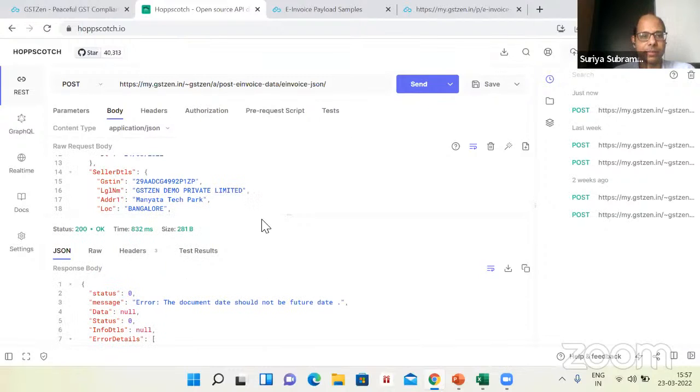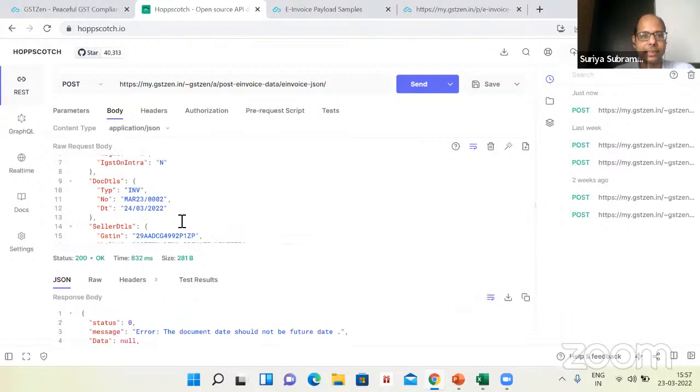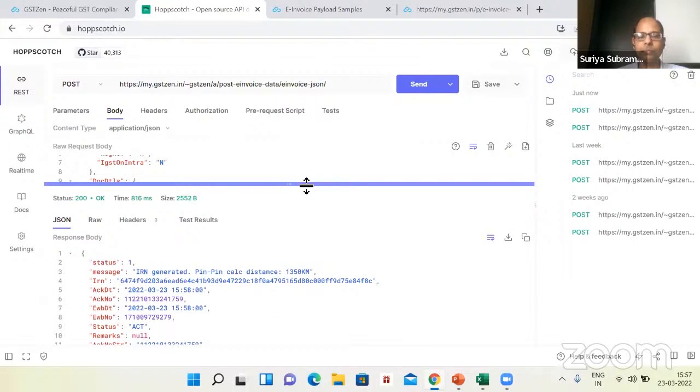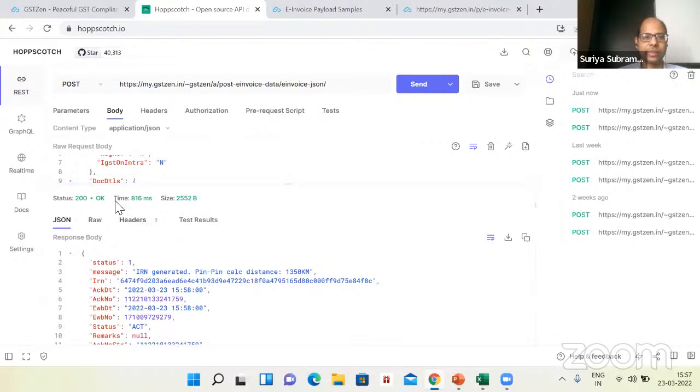Let me give today's date. I've given today's date and I'm saying generate e-invoice. And in less than a second, in fact, you can see the total time to go from our computer to the government, generate and come back. It took only 816 milliseconds. So this is less than 1 second. So the IRN is generated.